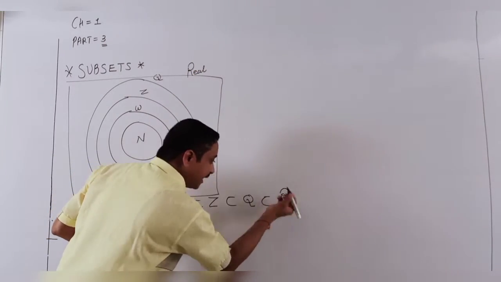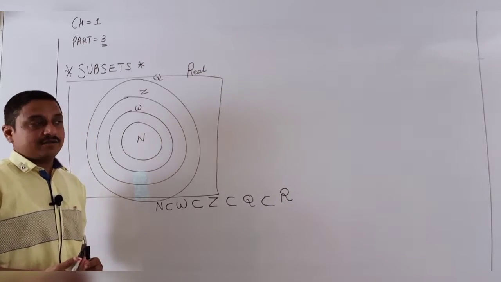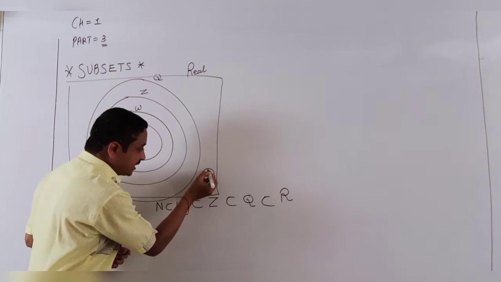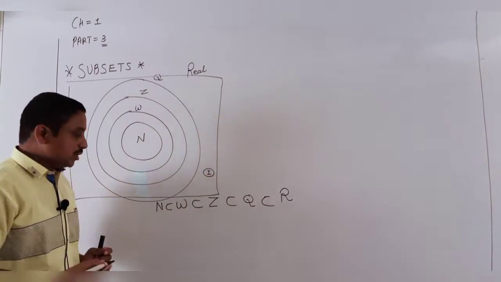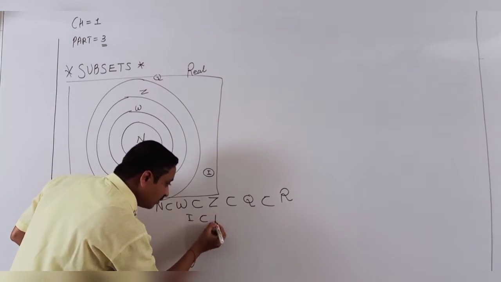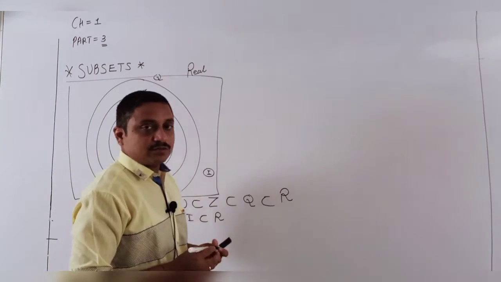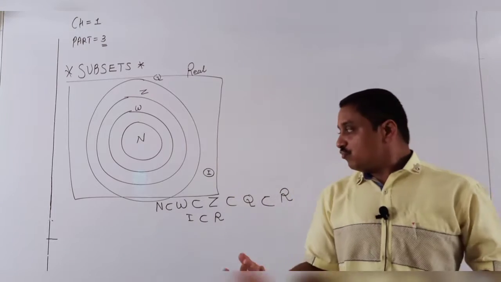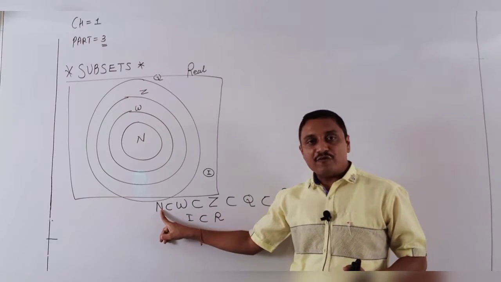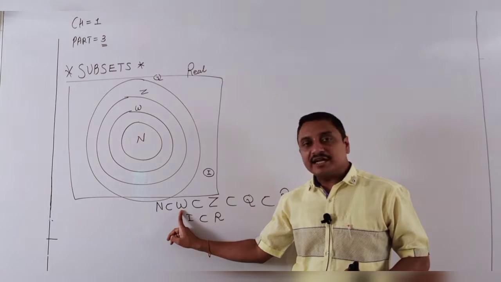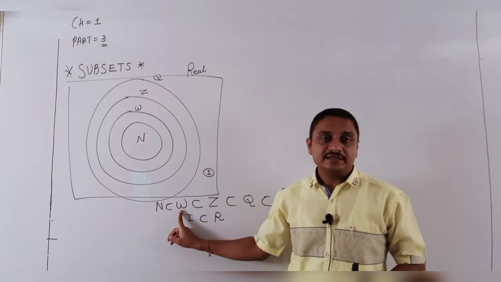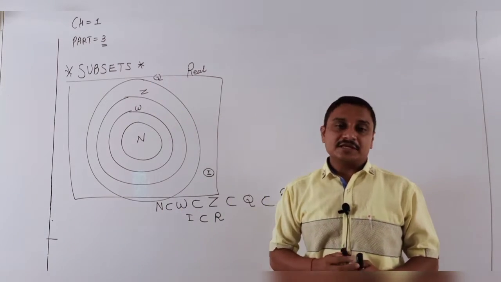So I am applying this to the real numbers R. Also, here the irrational numbers are present. Students, the irrationals are also a subset of the reals. So what does subset mean? If every element of the first set is present in the second set, it is called a subset.